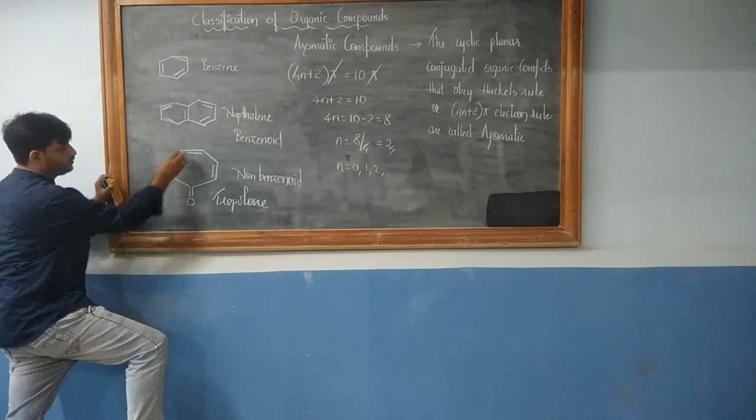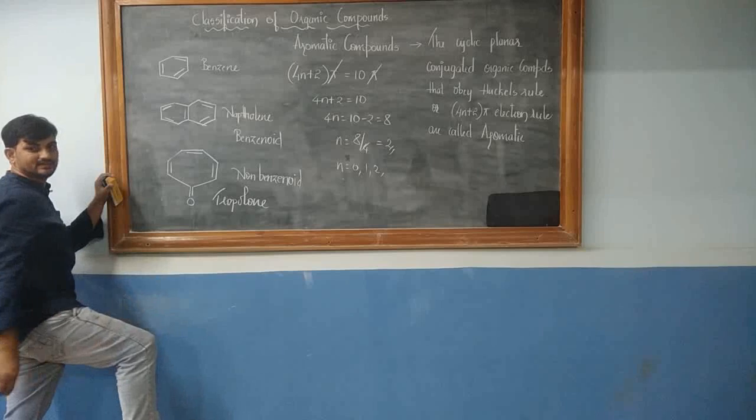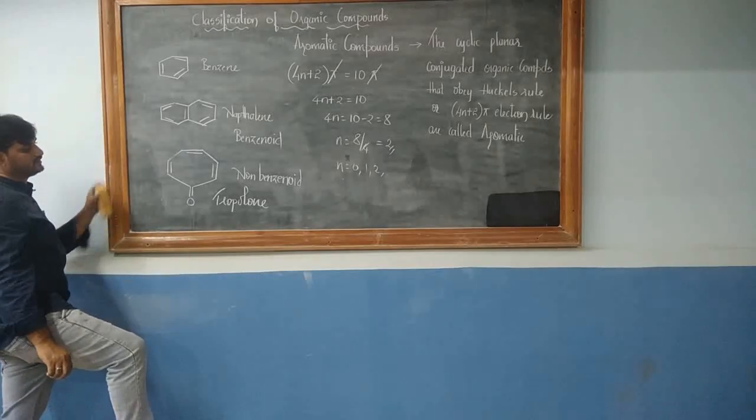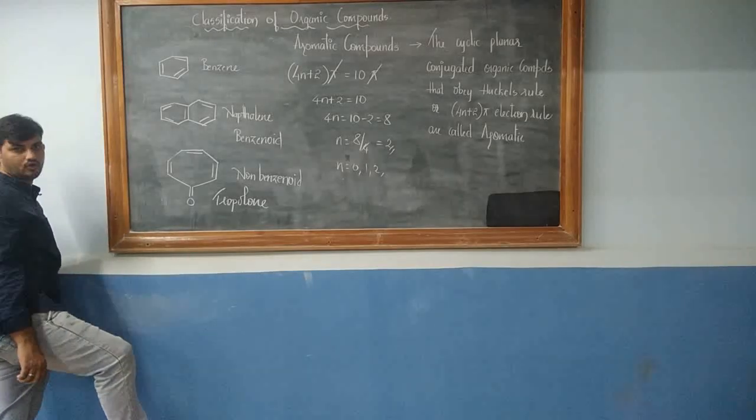Let's count: 2, 4, 6, 8 and oxygen, 10. So this is an example of a non-benzenoid aromatic.